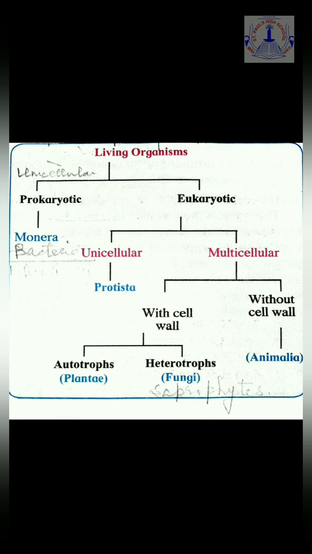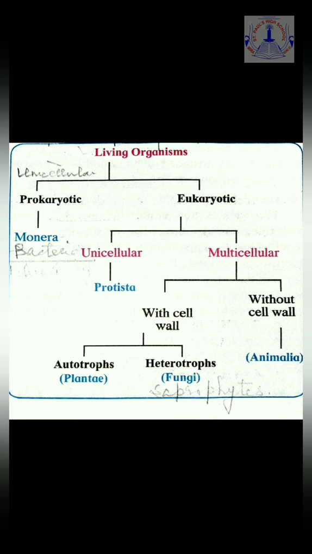First of all, on the basis of presence of a false nucleus or a true nucleus, there are 2 divisions, namely prokaryotic and eukaryotic. Let's take up the prokaryotic. We all know prokaryotic organisms are those organisms whose cells have a false nucleus.